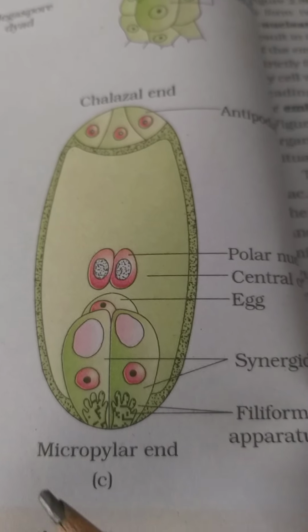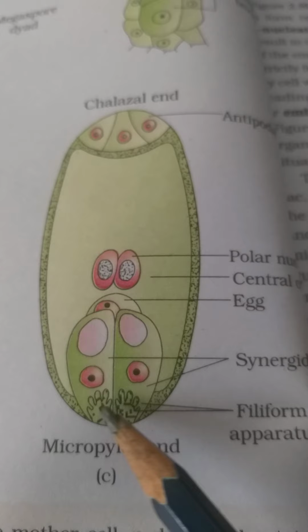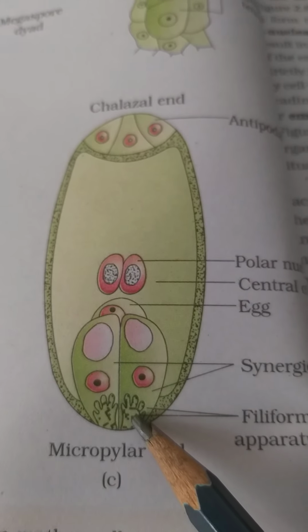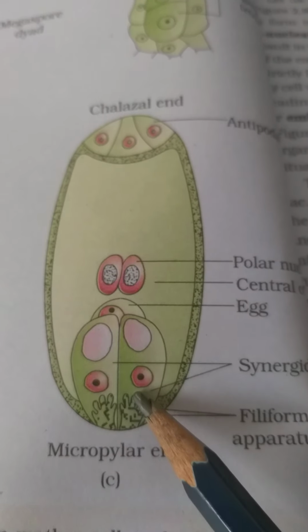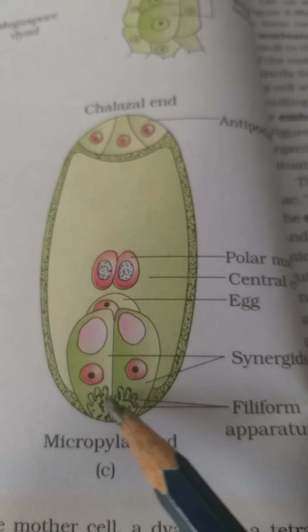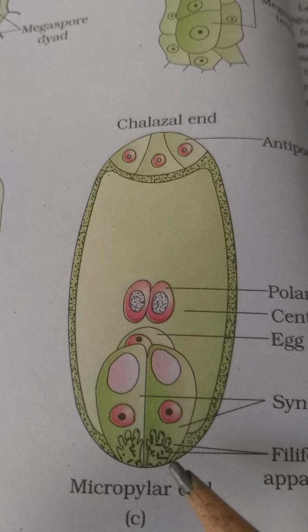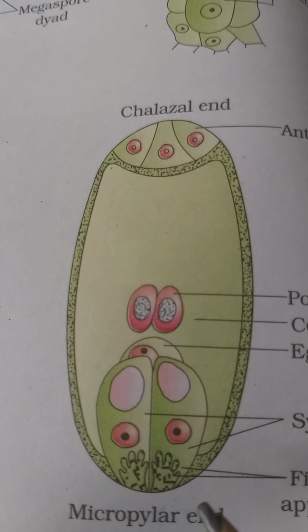Look at the filiform apparatus. These are the cellular thickenings of the synergids. The synergids have certain cellular projections or thickenings which are called filiform apparatus.